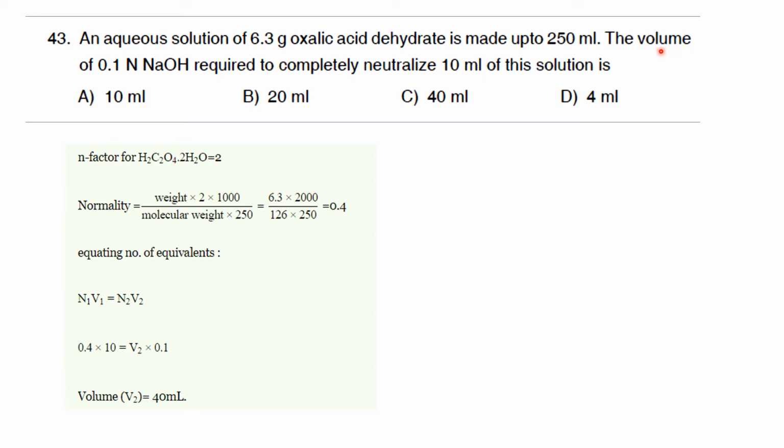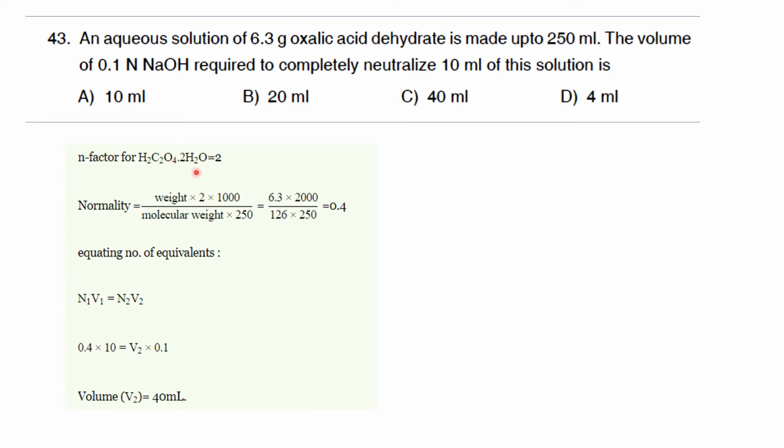So from this you can actually calculate the concentration of oxalic acid, or the molarity or normality of oxalic acid. Now when you come to the second part of the question, it is given that we are titrating this oxalic acid against 0.1 normal NaOH. How much NaOH will be required to completely neutralize 10 ml of the solution? That is, we have initially made an oxalic acid solution and 10 ml of it is taken, and how much volume of 0.1 normal NaOH will be required to completely neutralize the solution. That is what is given in the question. So we have to find out the volume of NaOH which is required for the neutralization.